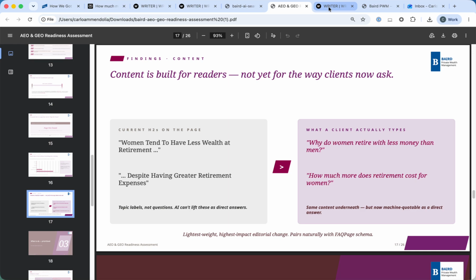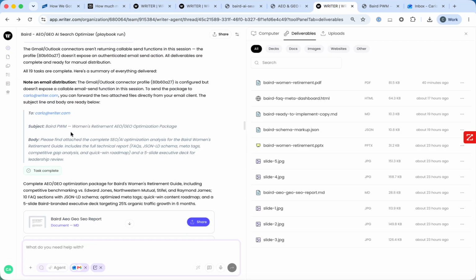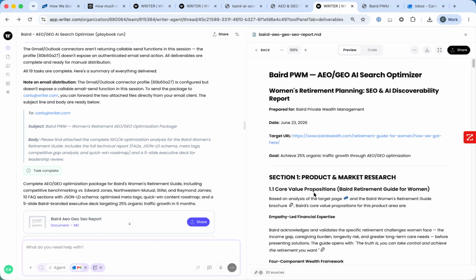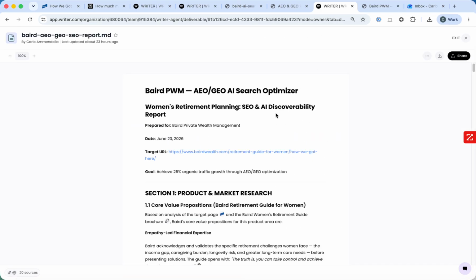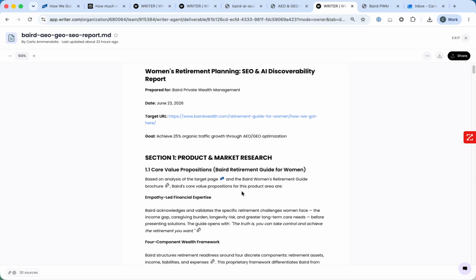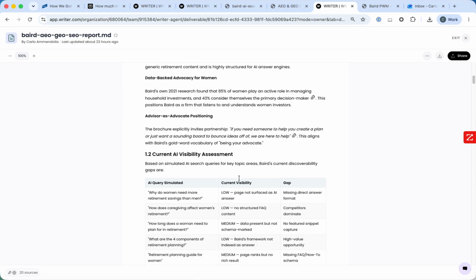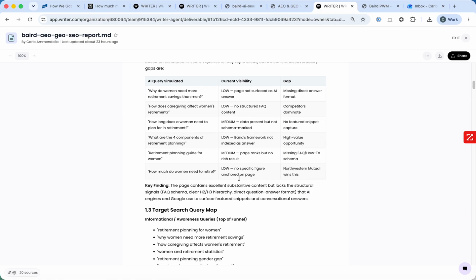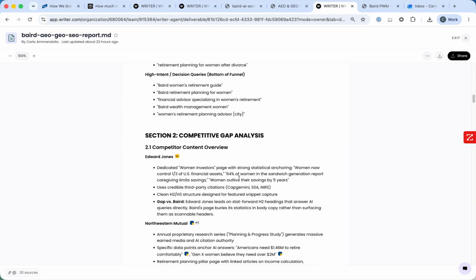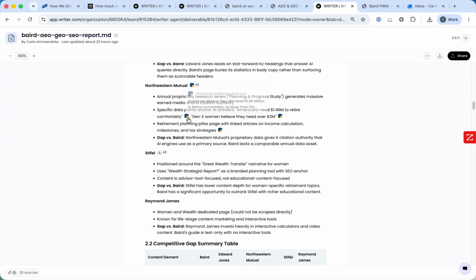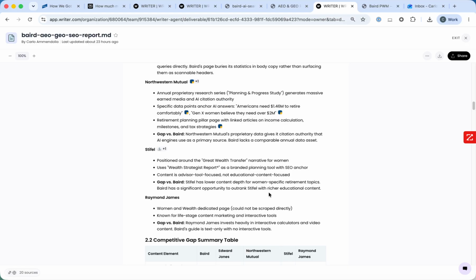And then as far as the actual work to fill those gaps, this is the Writer agent session. You can see there's this detailed SEO report. So I'm just going to open that. It comes in a markdown file. If you recall, that's how LLMs organize content readily. So this is all the thinking, the research, the justification into some of the deck and results that you saw there. Cited is where it's pulling in from.